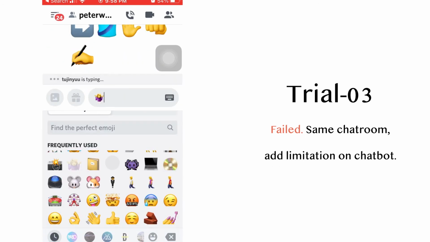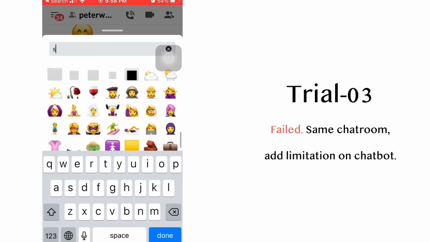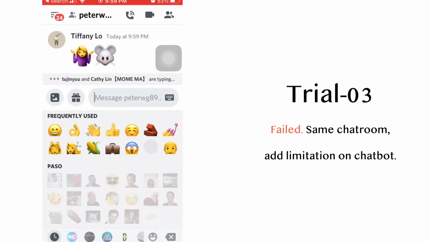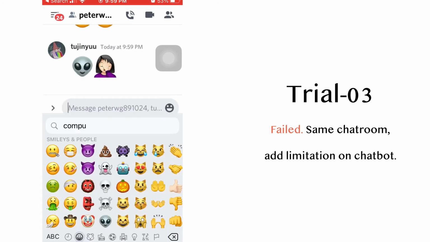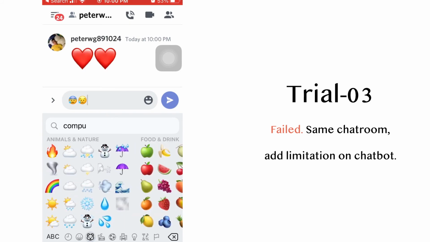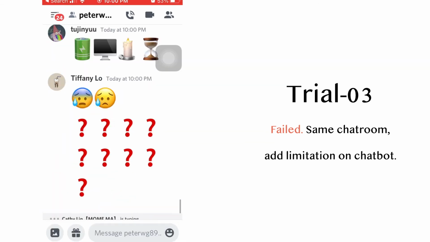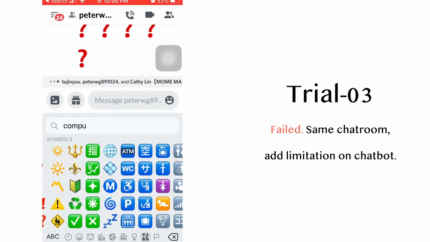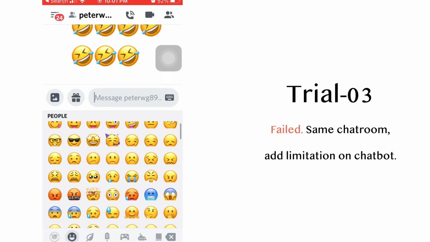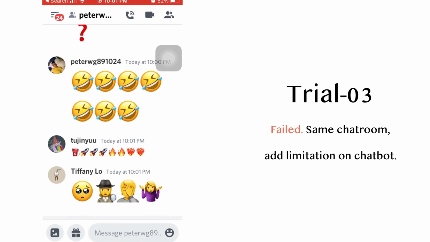Here you can see in the screenshot that the guy Peter is the robot, but sometimes he used the generator and sometimes he didn't, because he says that he doesn't want to be figured out as the robot too soon, and that is adding complexity to this trial.